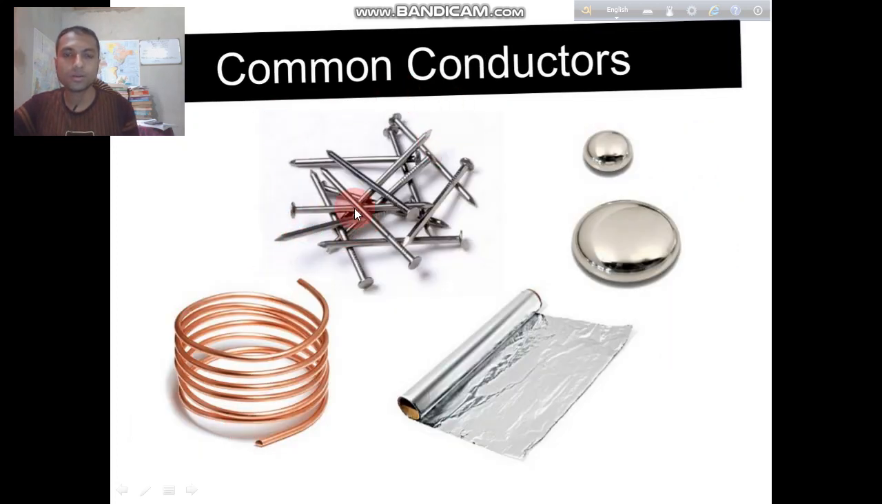These are common examples of conductors. This is a figure of a copper coil, this is a nail, this is mercury, and this is aluminum foil. These four figures are common examples of conductors.